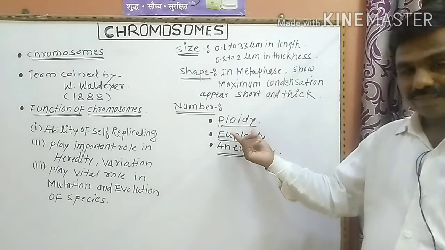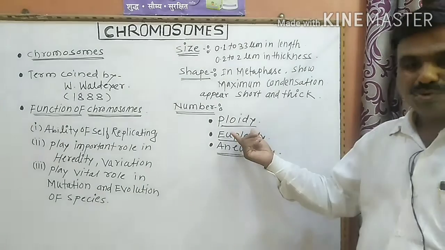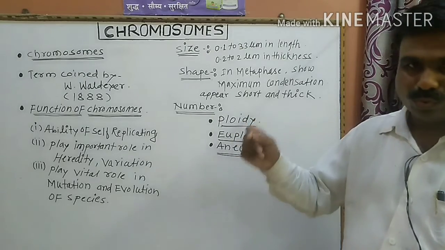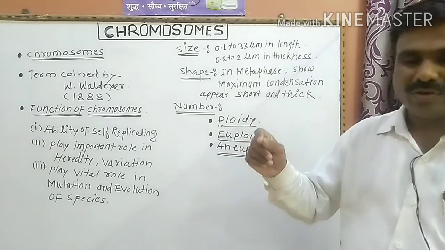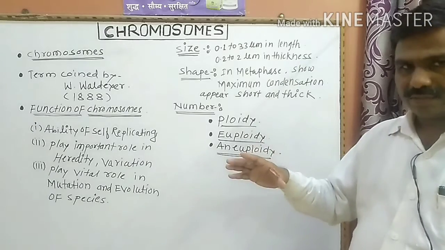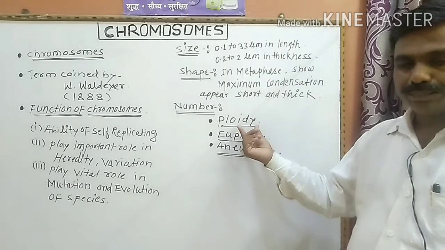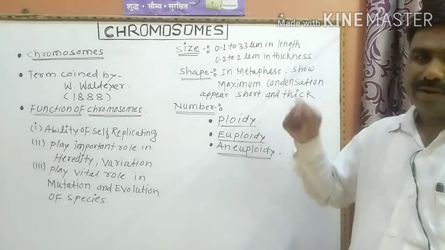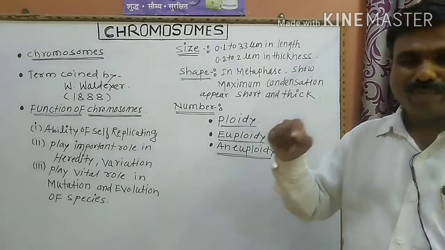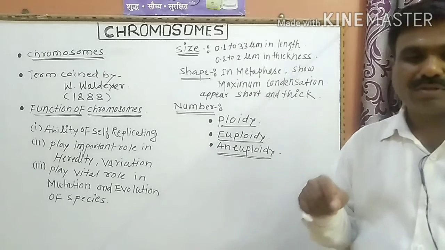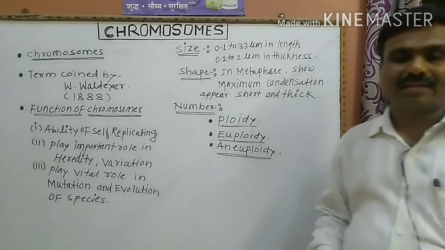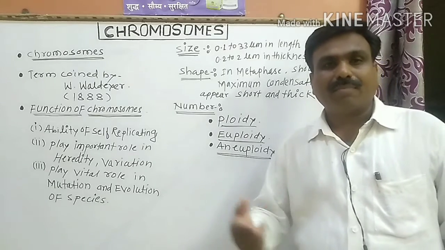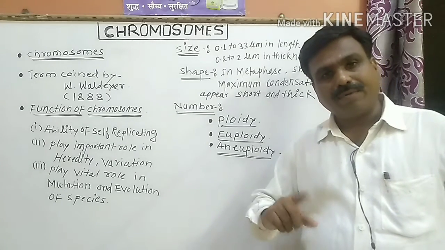Ploidy means the basic number of chromosomes in a cell. How many numbers? It may be 2, it may be 23, it may be 24. Depending upon the number, when the chromosome number in a cell is an exact multiple of the primary basic number,